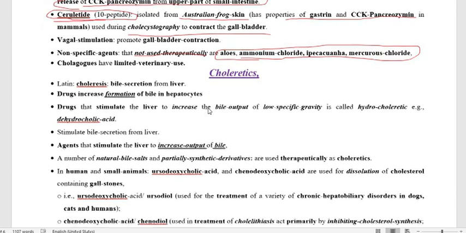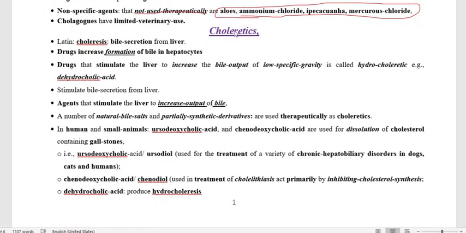Now we have to go through the term cholaretics, and one more term, hydrocholaretics. These two terms are quite similar, and we have to define them. Cholaretics are the drugs or agents that stimulate the liver cell, the hepatocyte, to increase the formation of bile, and therefore increase the bile output.